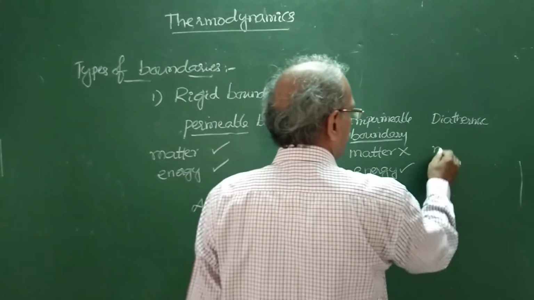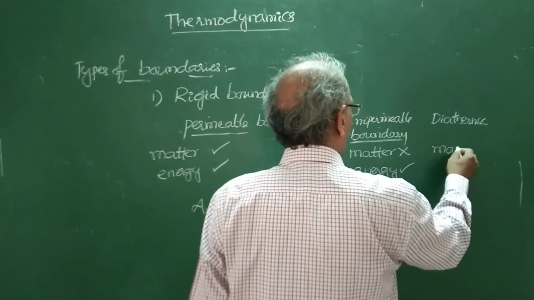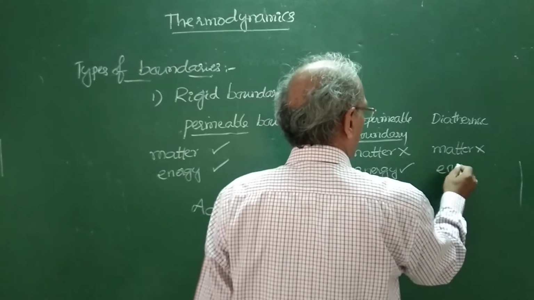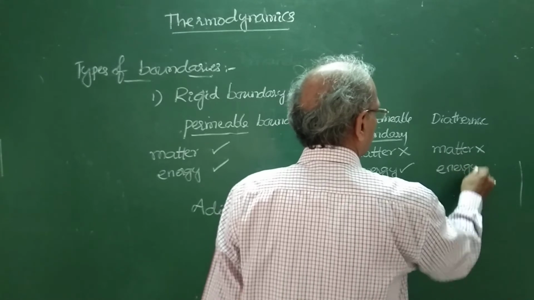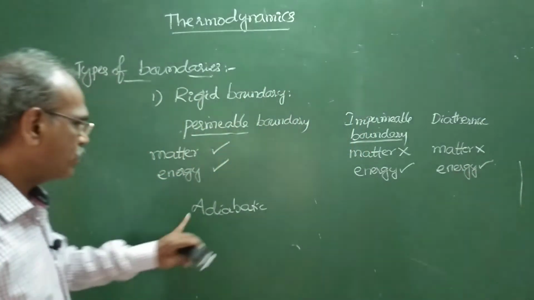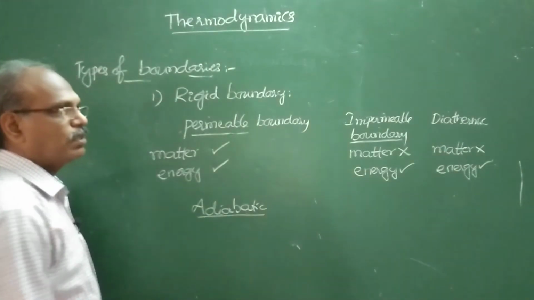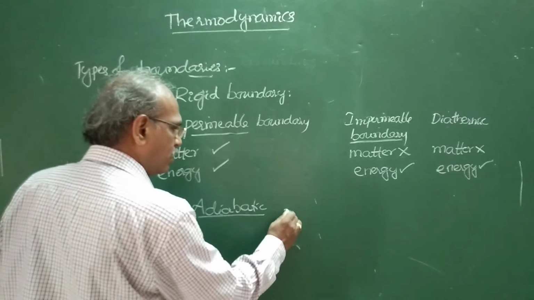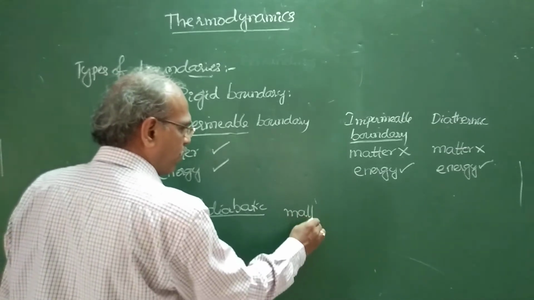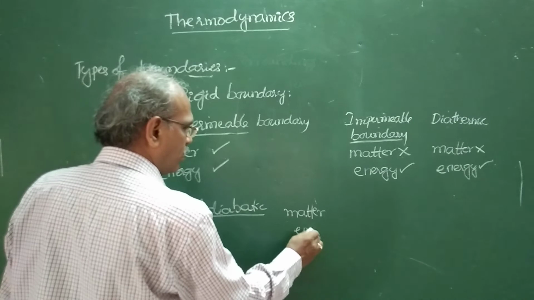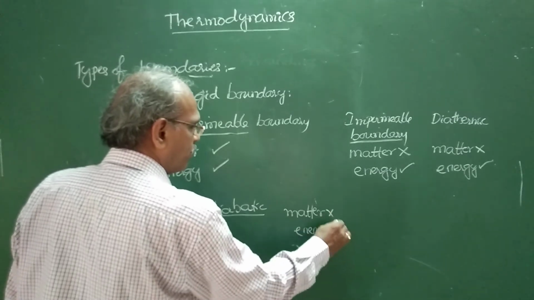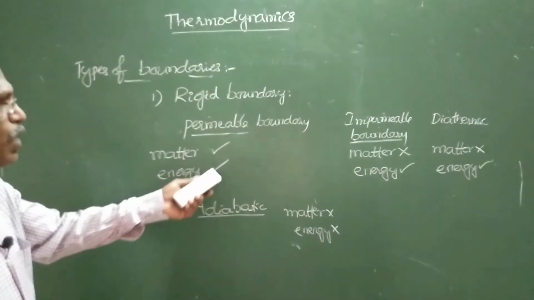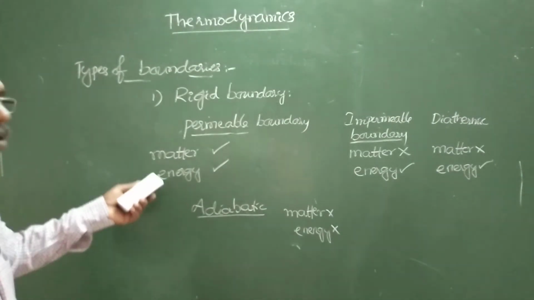Diathermic is also the same, so a diathermic boundary is an impermeable boundary. Whereas an adiabatic boundary allows neither matter nor energy to be exchanged with the surroundings. So these are different types of boundaries.